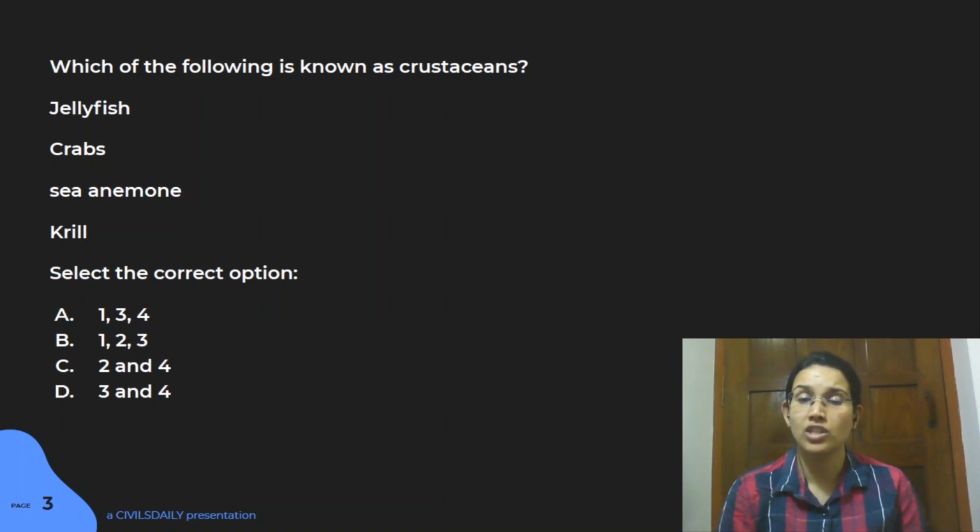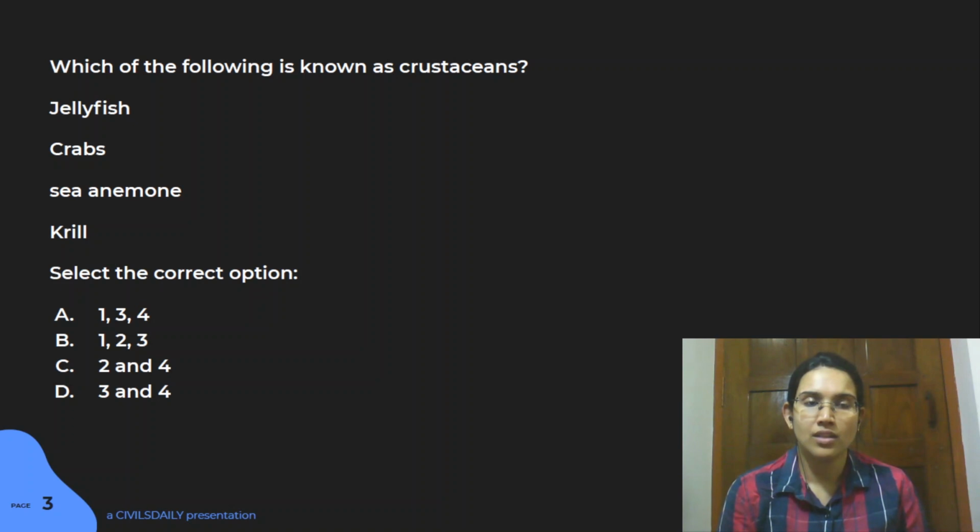So crustaceans is a set of phylum that is associated with certain animals, and certain animals are grouped under it, right? So in this question you have to identify which of them is part of crustaceans. Now see, jellyfish is pretty common, right? So if you are aware about jellyfish, then I think you can actually rule out two options here, that is A and B, because jellyfish is not part of crustaceans, right?